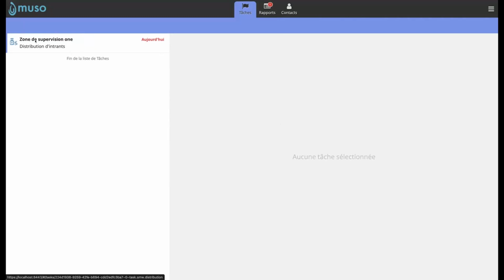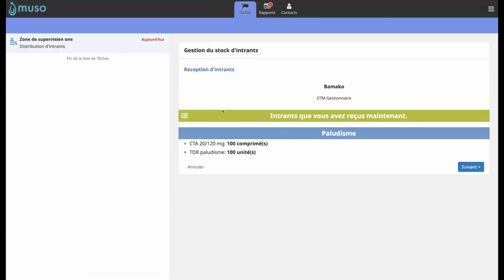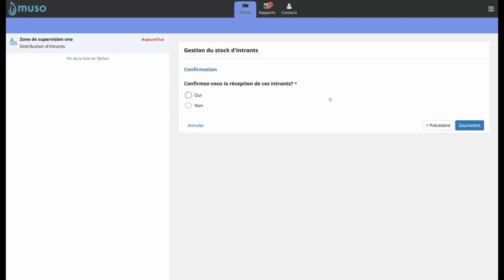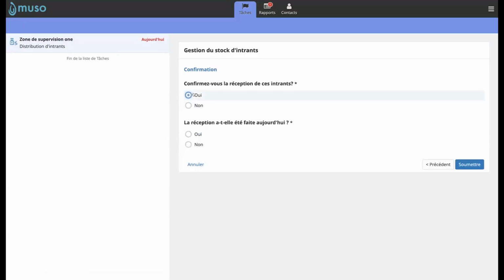So once I'm connected as a supervisor, right here, I will see that there is this task, distribution task for the inputs. So when I click on it, I can see these two that were sent to me right here. So we can see that this was for malaria, the inputs that are right here, the quantity that is here. So I click on follow. And it actually asks me, what should I do with this? Confirm or no? So I say yes, confirm. And if I say yes, it will be asking me when was it done, whether it was today or no, or a different operation. So I say yes.